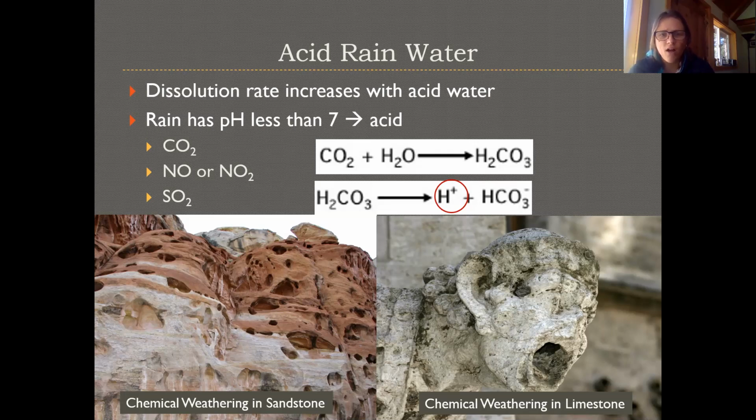And so we have on the left here a picture of natural chemical weathering happening on the landscape. And then on the right, this is a picture of a gargoyle in Europe that used to have a lot more features, but as the acid rain has come down and hit the face of this gargoyle over time, chemical weathering has eaten away at the face of this particular rock. So that's another example of chemical weathering in action.